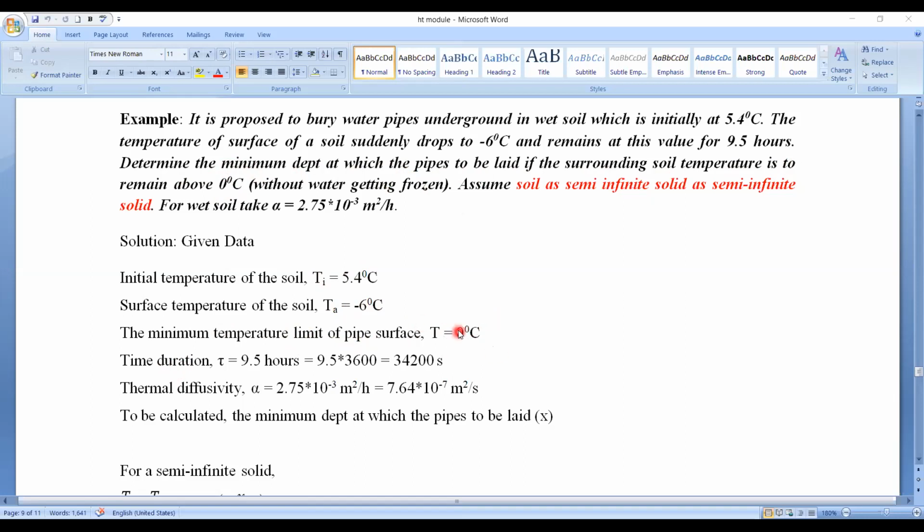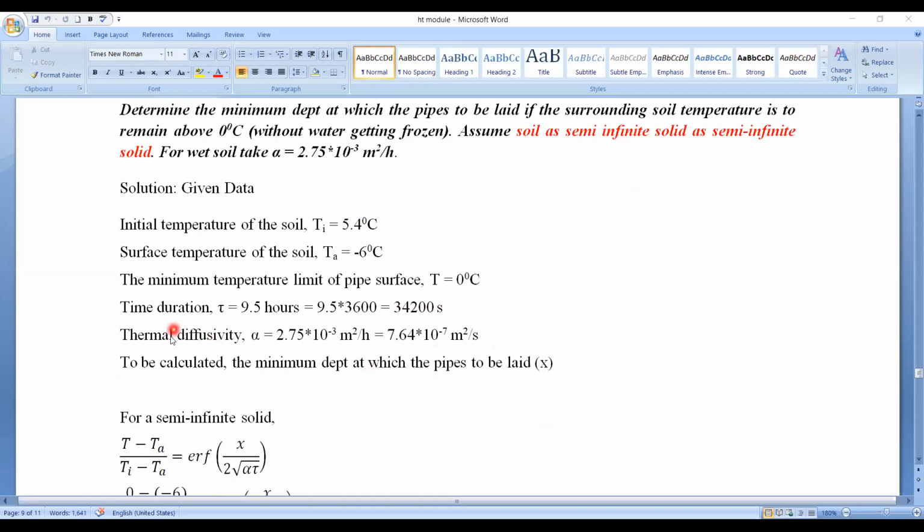Now the time duration tau equals 9.5 hours, or you can convert this into seconds by multiplying with 3600, and you will get 34,200 seconds. Thermal diffusivity alpha is given as 2.75 into 10 to the power minus 3 meter square per hour. You can convert this into meter square per second by dividing by 3600, and you will get 7.64 into 10 to the power minus 7 meter square per second.